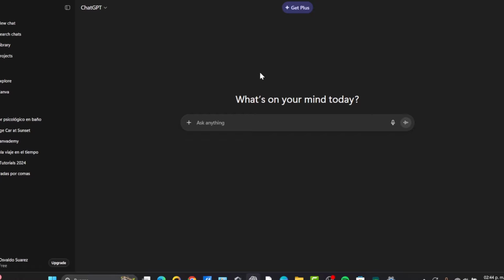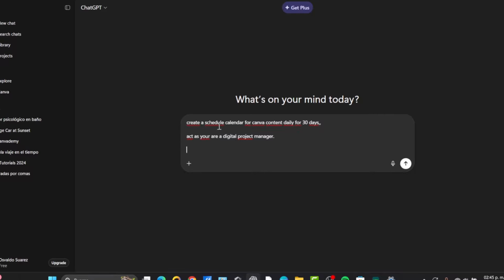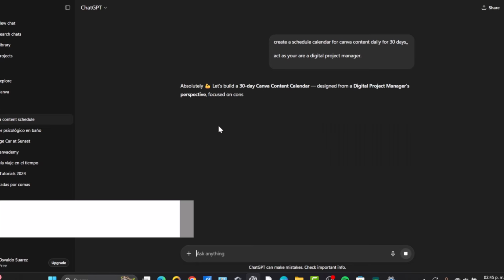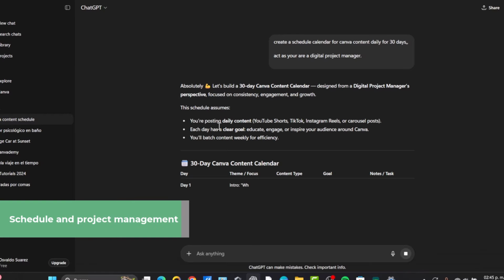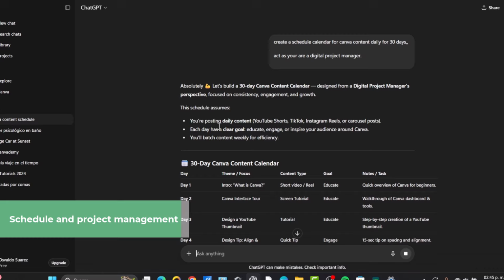For automating workflow and scheduling, you can use it to turn a jumbled list of tasks into a realistic scheduled calendar. So let's go and create a schedule calendar for Canva content daily for 30 days. And you can tell it, act as a digital project manager, right? So you can suggest sellable product ideas from your own work, identify core themes, and analyze different patterns, and of course helping you maintain a clear, respectful, and confident tone.